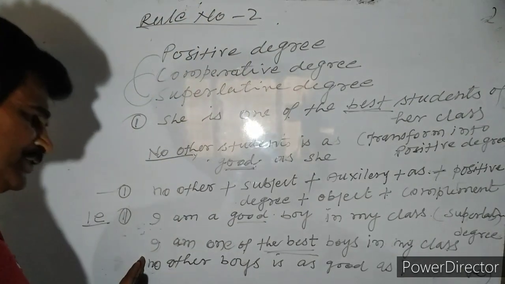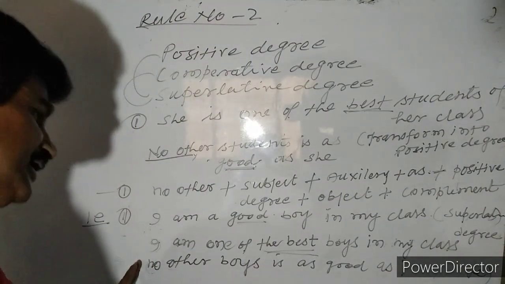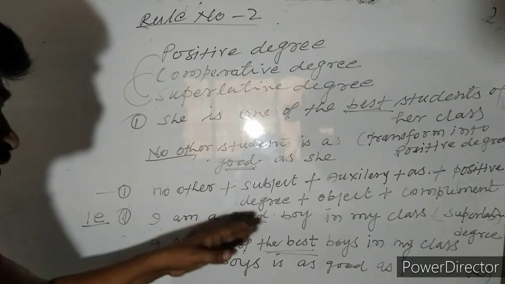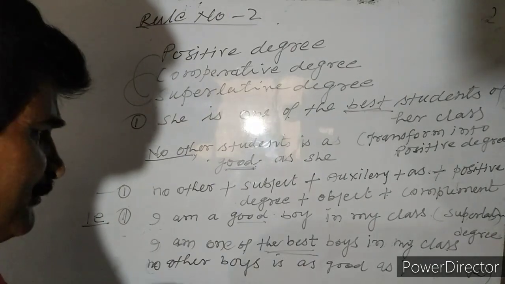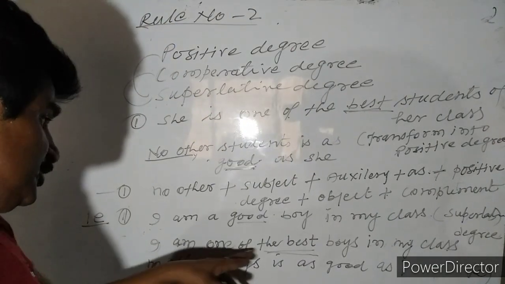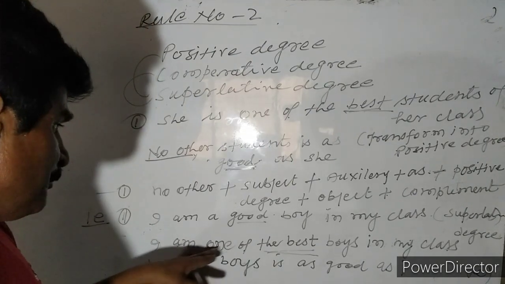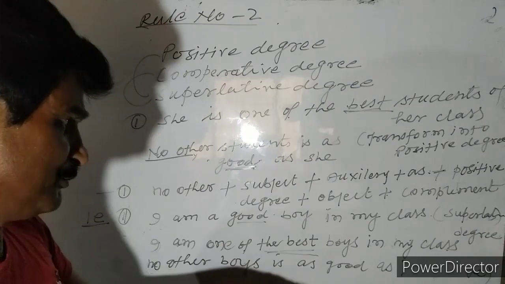Here are three types of sentence, and the sense of the three sentences is equal. The first sentence, I am a good boy in my class. The second sentence, I am one of the best boys in my class. So here is the superlative degree, because boys is qualified by the best, one of the best boys.